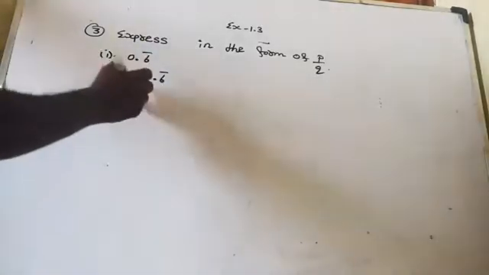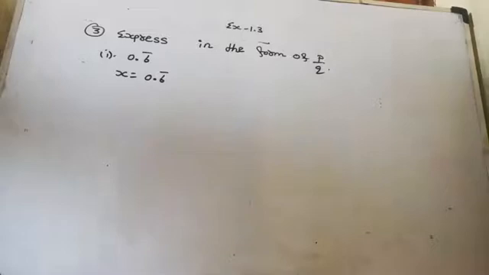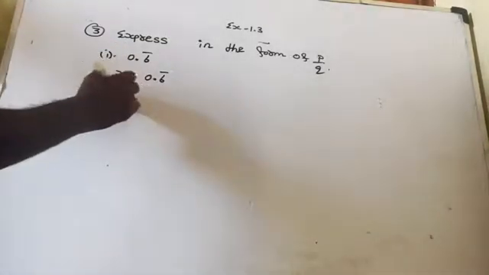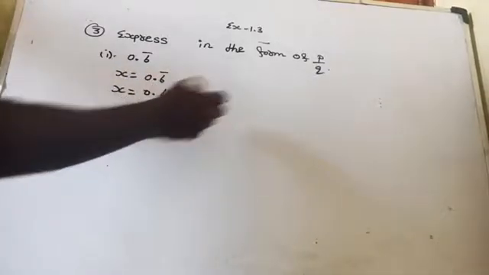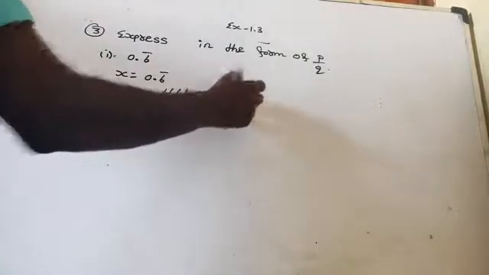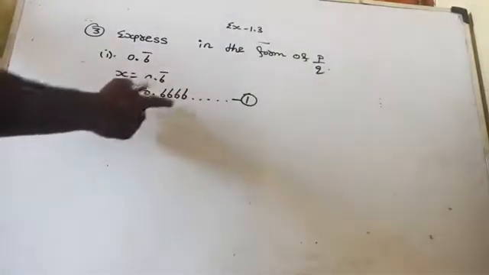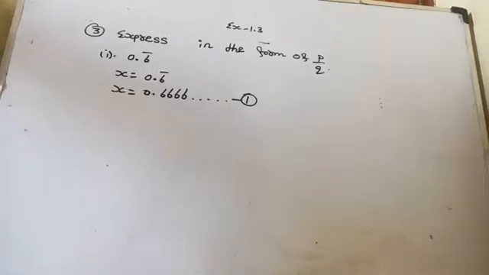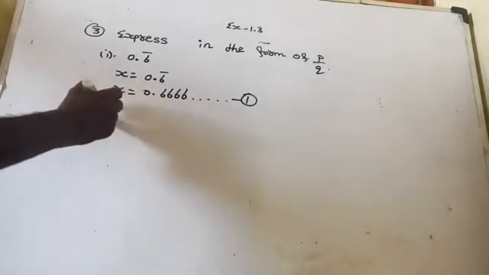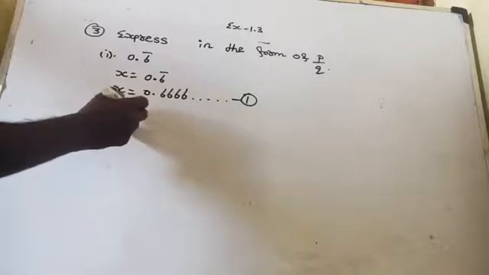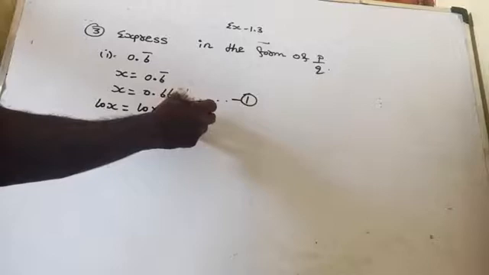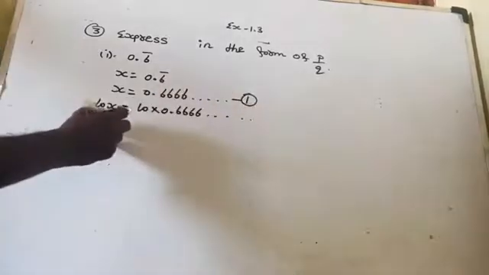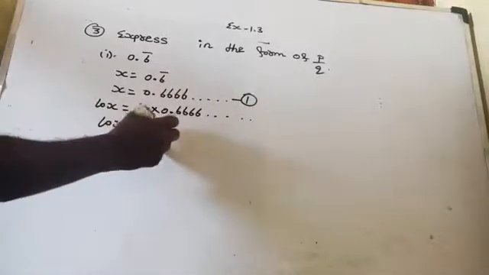This can be written as, what is the meaning of 0.6 bar? Yes, after the decimal 6 is repeating again and again. Am I right? Let it be equation number 1. It's a non-terminating and repeating decimal. Now multiply by 10 on both sides. So 10 into x is 10x. So 10 into 0.6666 and it goes on. That means 10x is equal to 6.666.